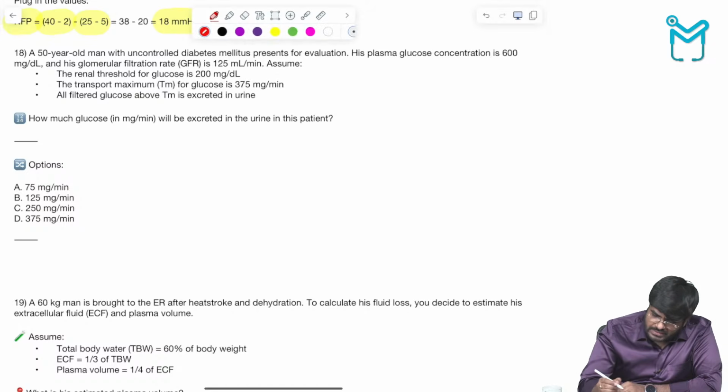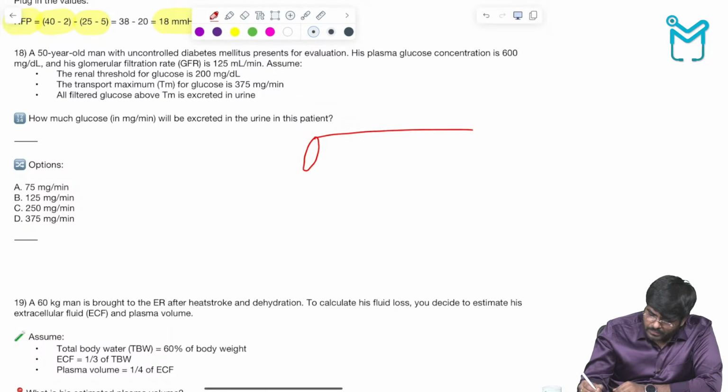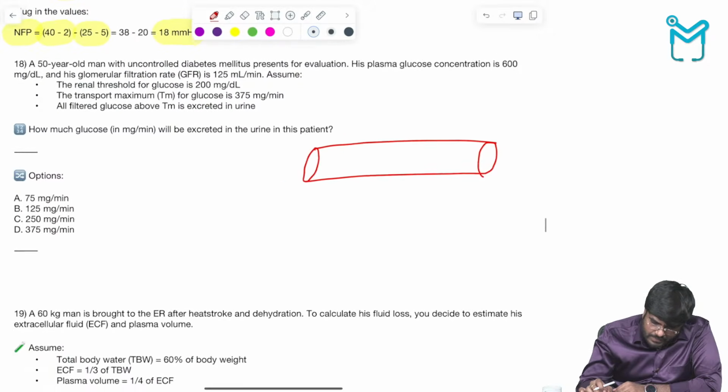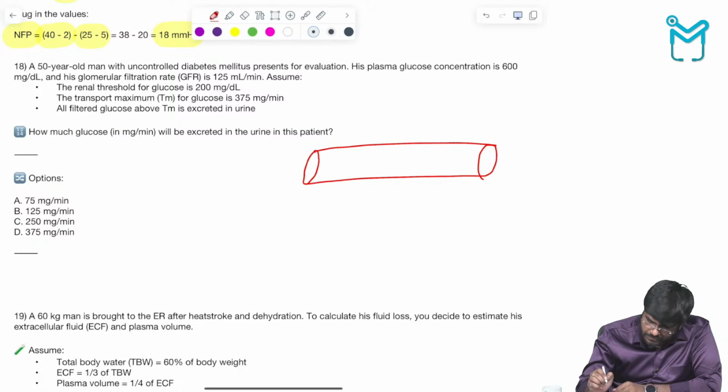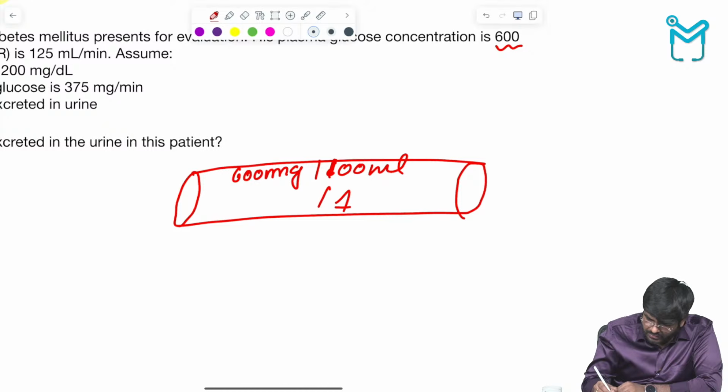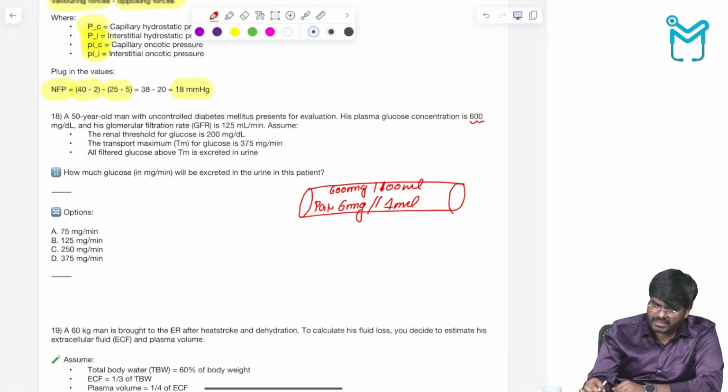Now, students, listen carefully. Tell me how to calculate how much amount of glucose is excreted in the urine. First of all, tell me what is his plasma glucose concentration. His plasma glucose concentration is 600 milligrams per deciliter. Deciliter meaning how much? 100 ml. So in 1 ml, 6 milligrams of glucose is there. This is the plasma glucose concentration.